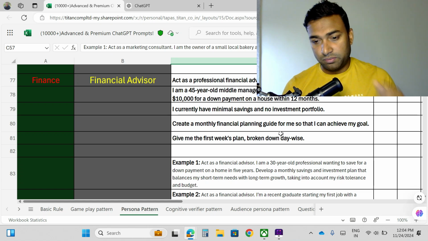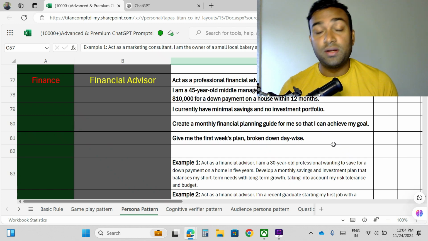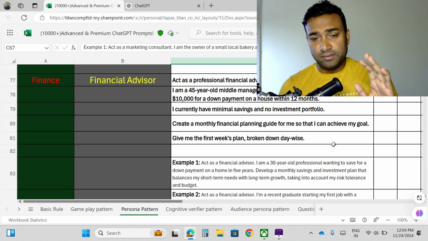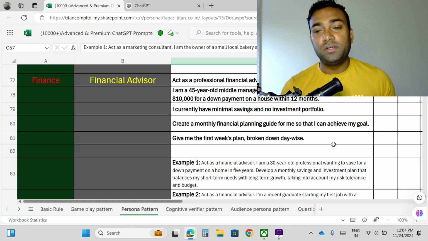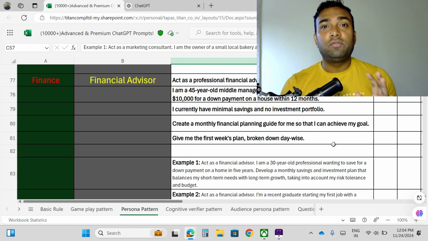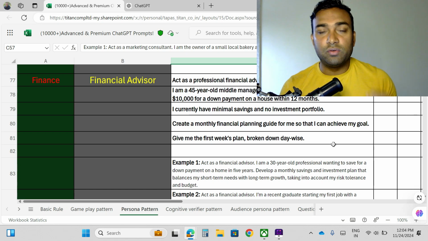Give me the first week's plan or first month's plan, broken down day wise. Okay, so now I'm telling about myself. First thing is we will provide a role to ChatGPT: ChatGPT, act as a professional financial advisor. This is the role I am giving to ChatGPT, or any other large language model.